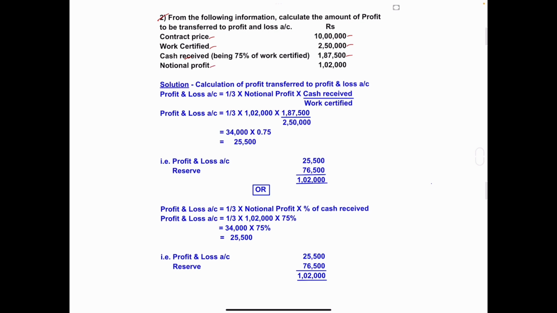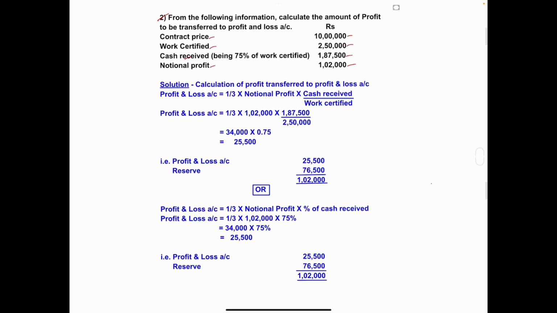Notional profit 1 lakh 2,000. Okay, in this problem what have they given? Contract price, work certified, cash received, and notional profit. Before solving the problem, we have to see which condition is applied to problem number 2.